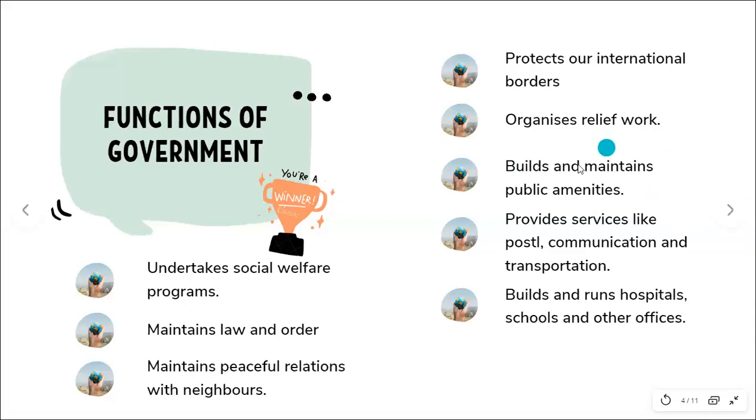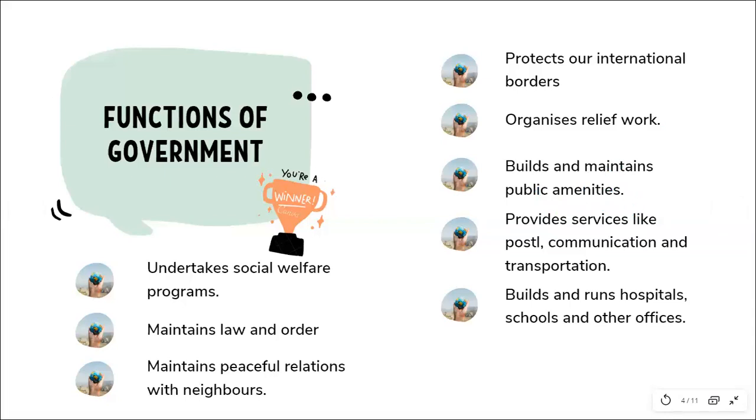Next is building and maintaining public amenities. Now, when I say public amenities, what I'm talking about is maintaining roads. You have hospitals like AIIMS, and there are a lot of government hospitals, right? So, public amenities: roads, railways, right? Things, parks.